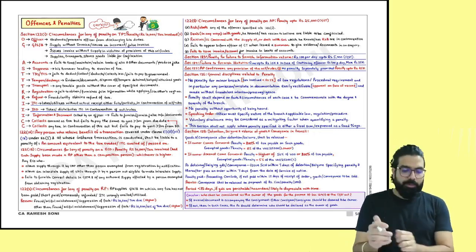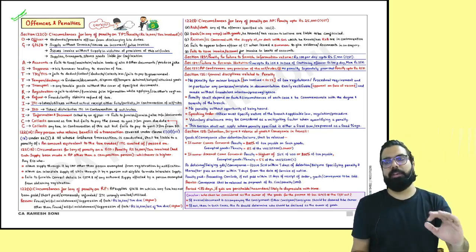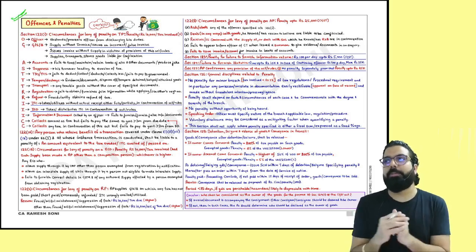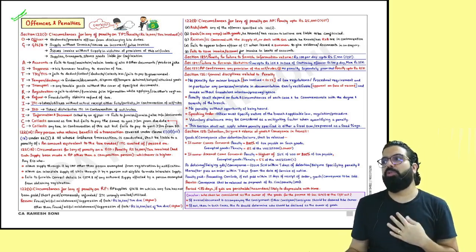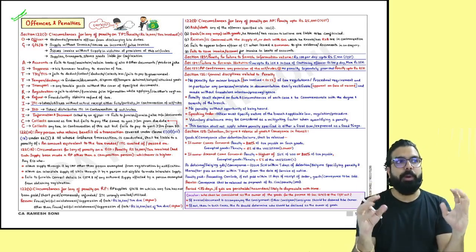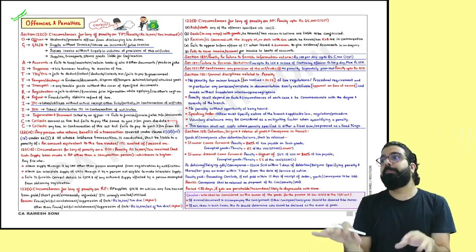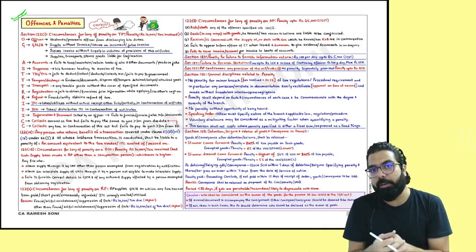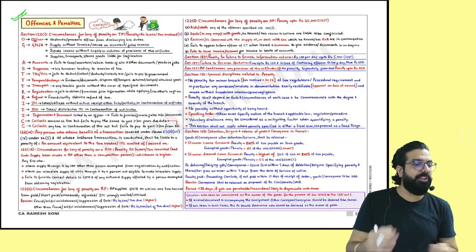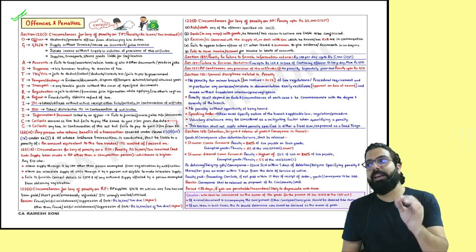Now, the next chapter which we are going to discuss is the chapter of offenses and penalties. Listen, there is no linking for the chapter of offenses and penalties which you can take separately. But for any law to be managed properly, for every offense there has to be a penalty. Otherwise, people will not follow the law properly. Are we clear? And hence, in our GST law also, they have made provision that whenever somebody violates the provisions,